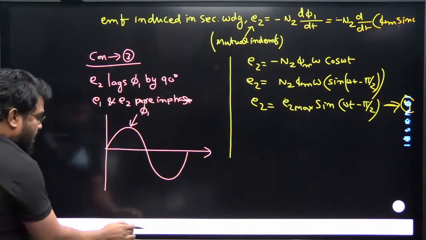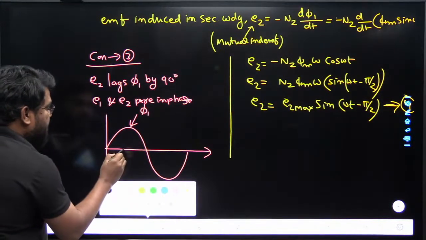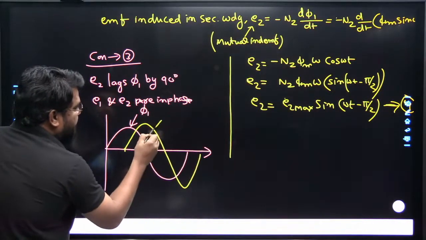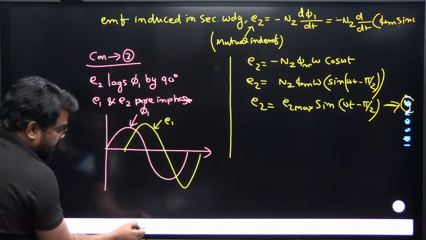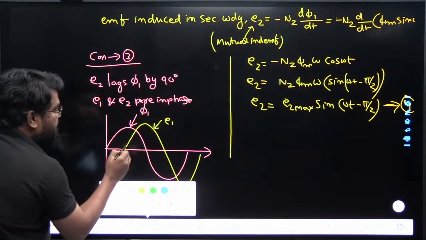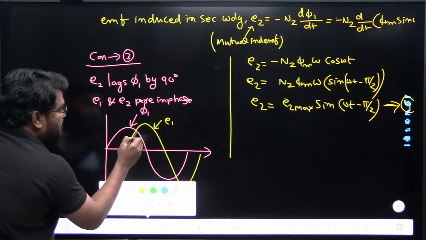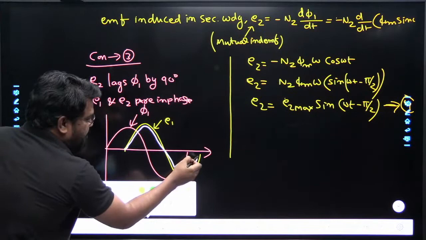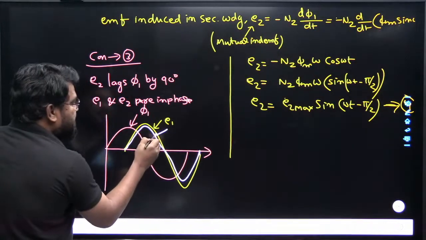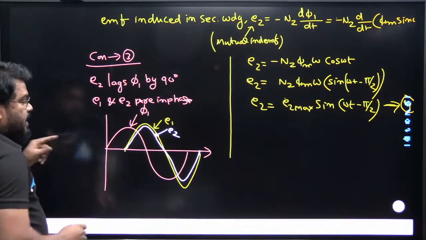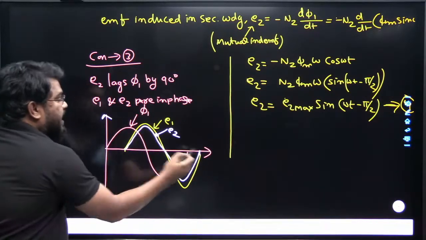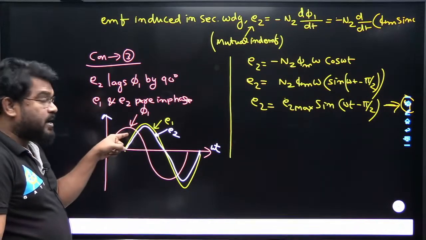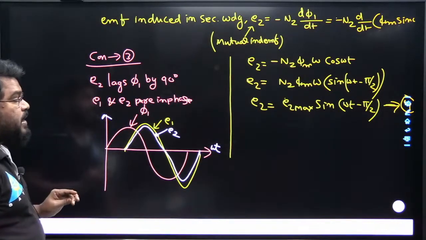Now what about the induced EMF? This is the induced EMF E1, and E2 also, whose magnitude may be different but it is in phase. So the EMF induced in the primary winding lags the flux by 90 degrees, and E2 also lags the flux by 90 degrees.